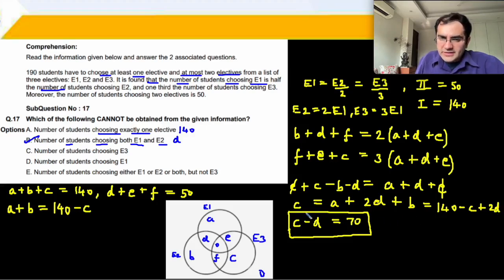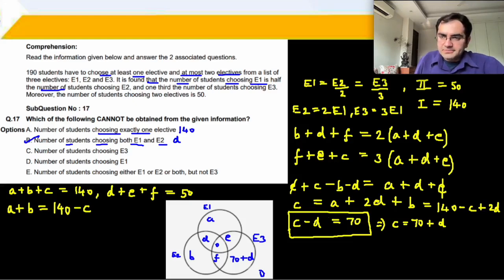So I get C is equal to 140 minus C plus 2D. तो I get 2C minus 2D is 140. C minus D is 70. C को अब मैं रिप्लेस कर देता हूँ. C is 70 plus D.